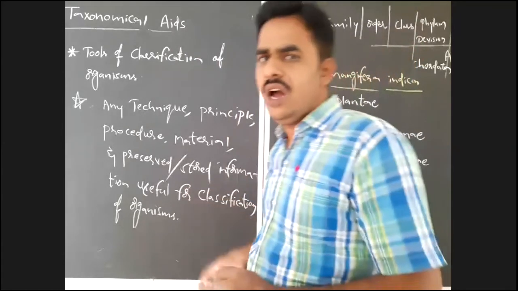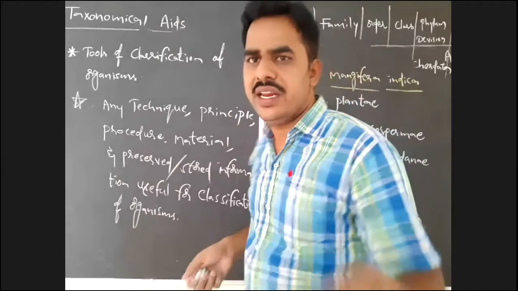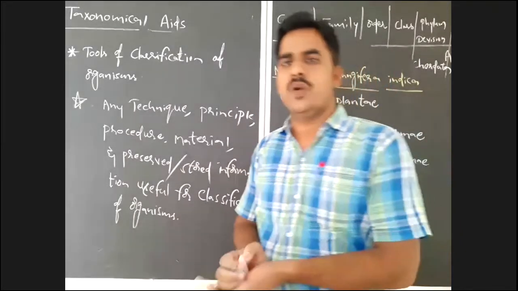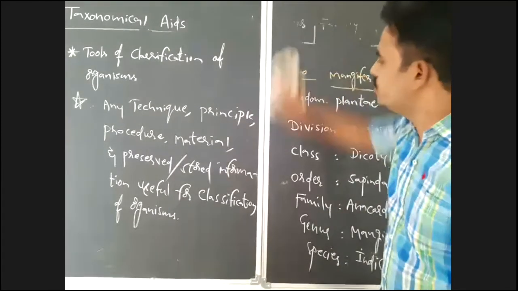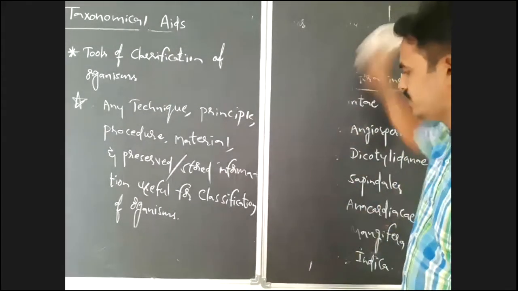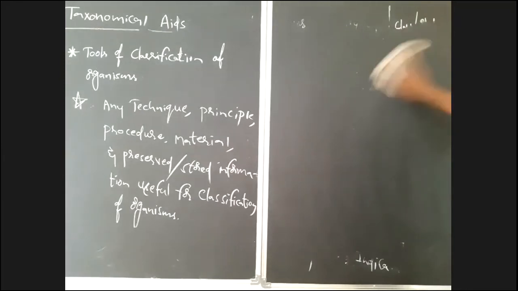Now, after completion of this definition, there are many sources that will provide valuable information which is useful for the classification of organisms. But which are the commonly used taxonomical aids?